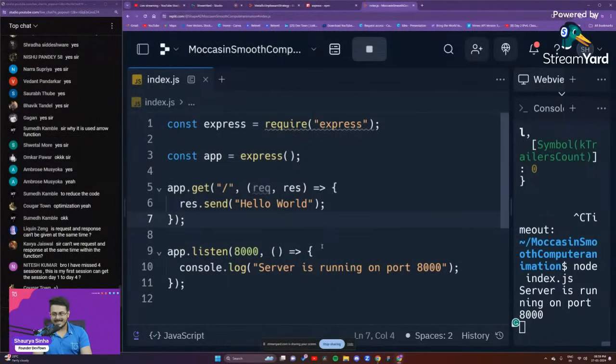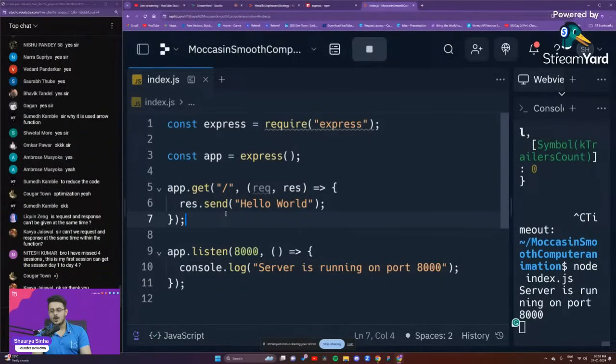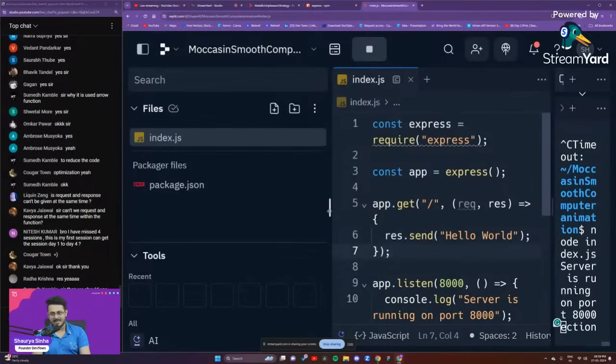Okay, the next thing that we want to see is, usually you are not going to send a hello world text to your website, right? You'll be sending HTML, CSS, and JavaScript files. That is what you're going to send. So for that, let's create an HTML file right over here, guys. If you don't know what an HTML file is, the building blocks of every single website that you guys are using are HTML, CSS, and JavaScript.